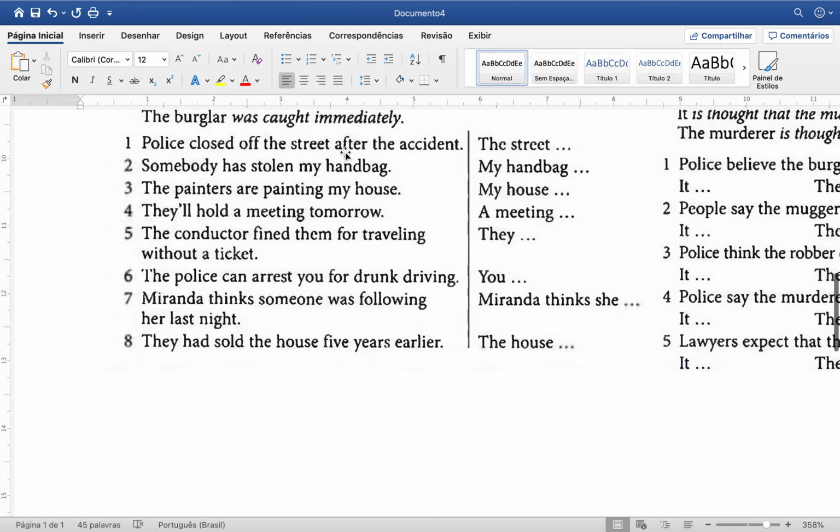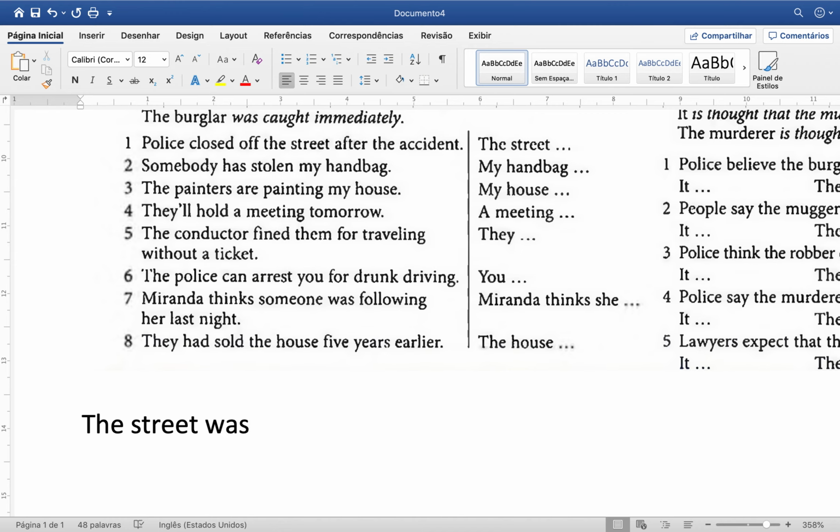Police closed off the street after the accident. So I'll give you the beginning of the sentence. You have to transform it. So the street, you see, I'm just making it easy for you. The street. So this is past, right? So I have to choose the verb to be in the past.